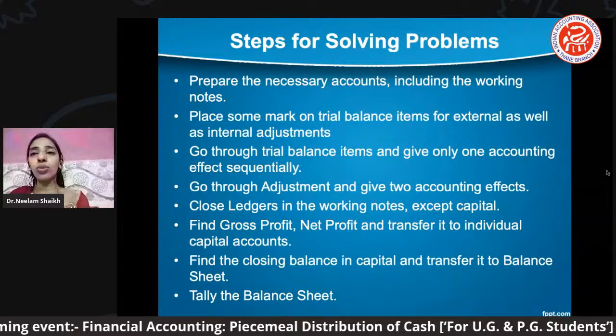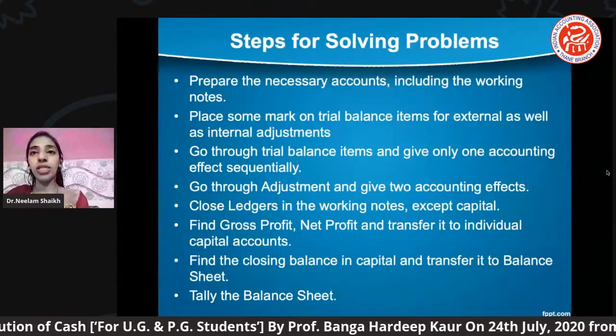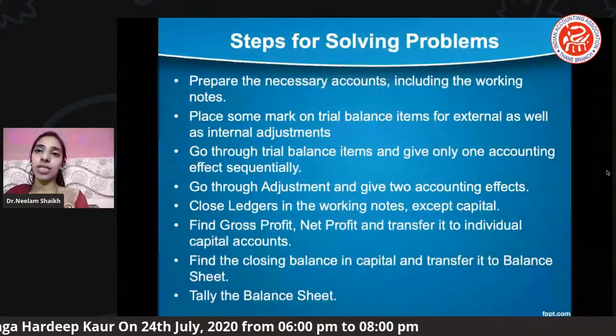Okay. Go through the trial balance items and give only one accounting effect. Very important. Just now I said we post only one effect of the trial balance, right?